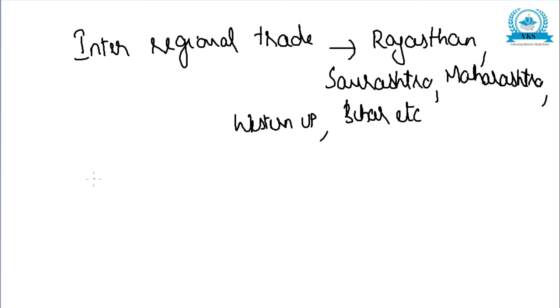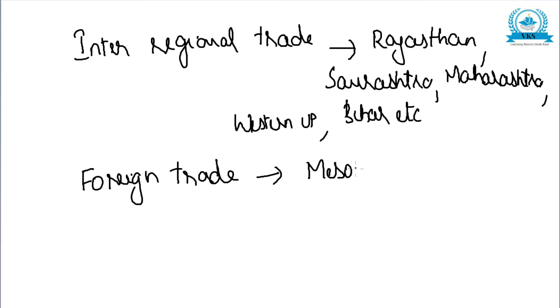And foreign trade was also done. Other than normal inter-regional trade, foreign trade was also conducted. That foreign trade was with Mesopotamia and Iran. Their cities also had commercial links with the people of the Tigris and Euphrates basin.